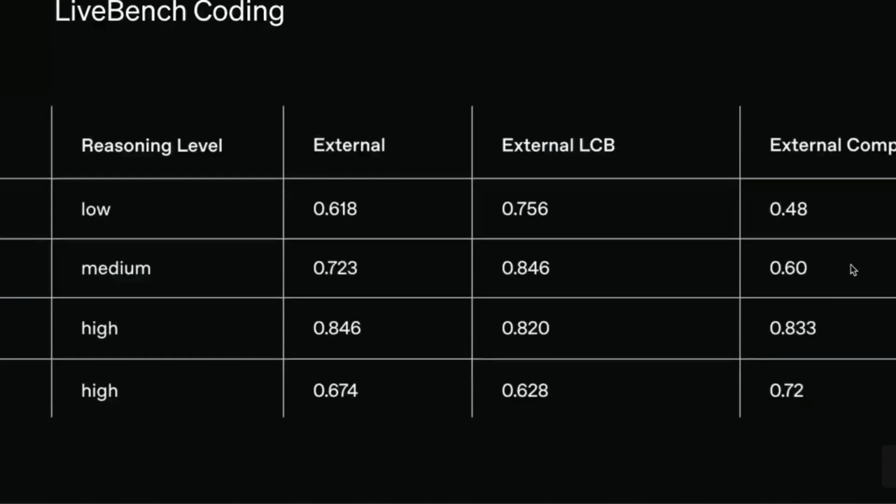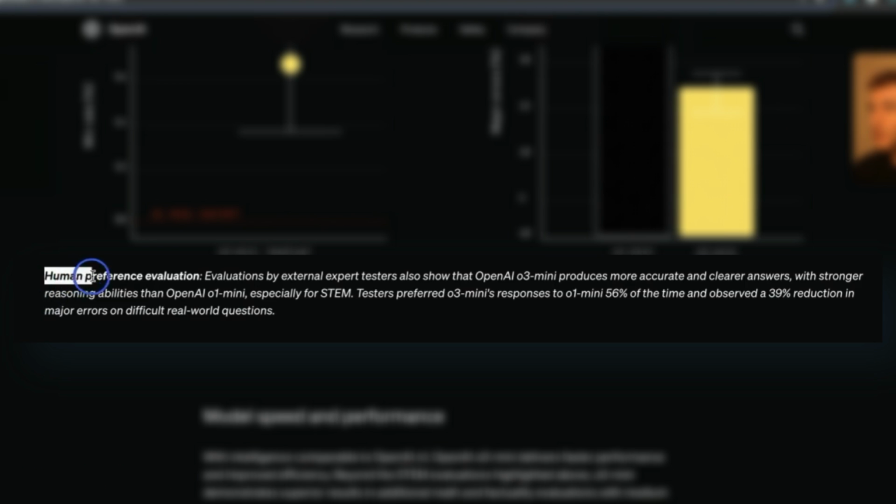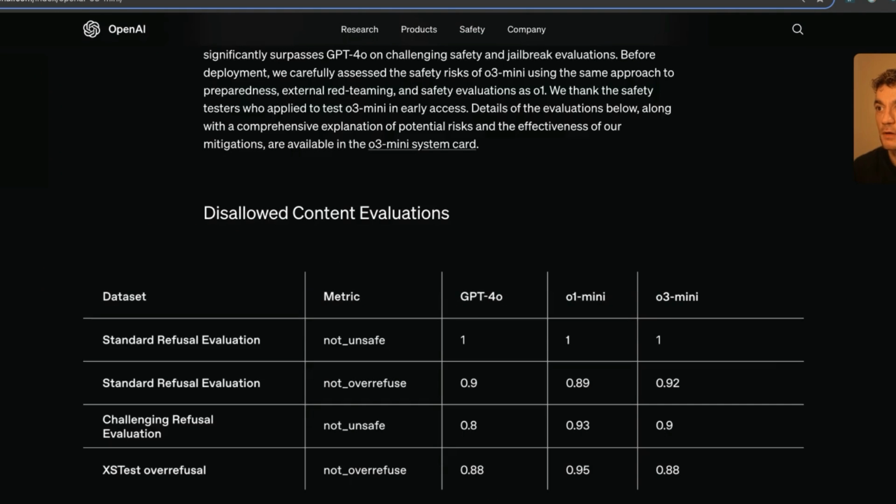Software engineering also, and also for human preference evaluations. They've said evaluations by external expert testers also show that OpenAI o3-mini produces more accurate and clearer answers with stronger reasoning abilities than OpenAI o1-mini, especially for STEM. You can also see how it performs on safety metrics right here.